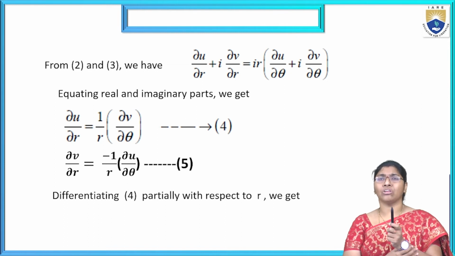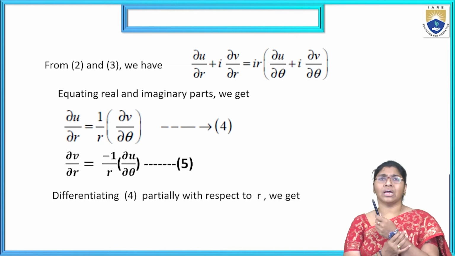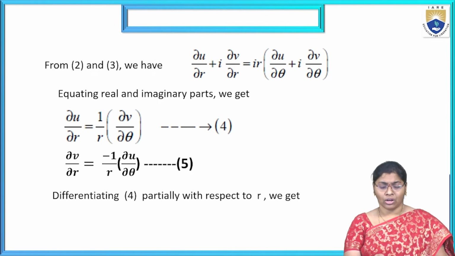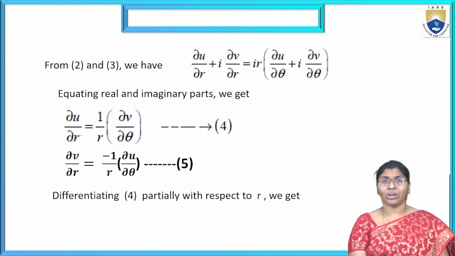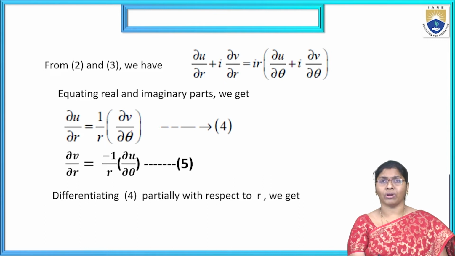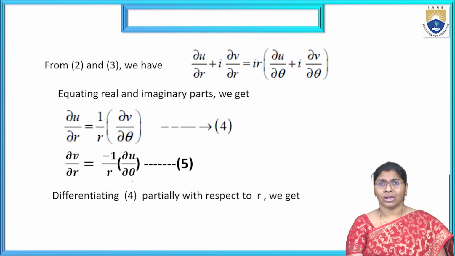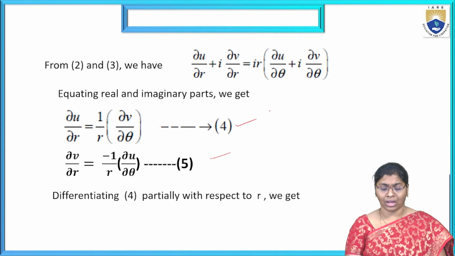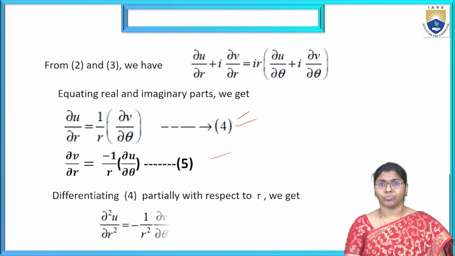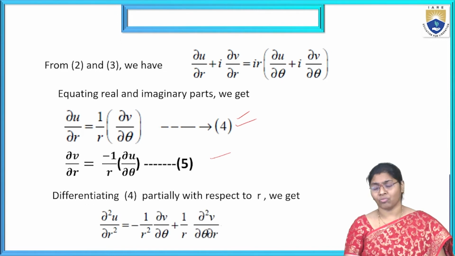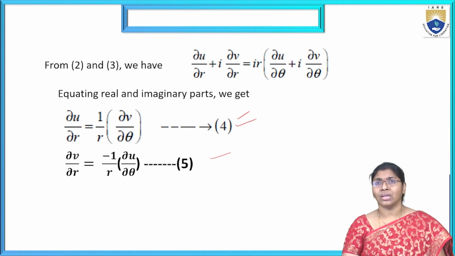Equating the real and imaginary parts, dou u by dou r equals 1 by r into dou v by dou theta, and dou v by dou r equals minus 1 by r into dou u by dou theta, which is equation number 5. Now differentiating the fourth equation with respect to r, we get dou square u by dou r square.